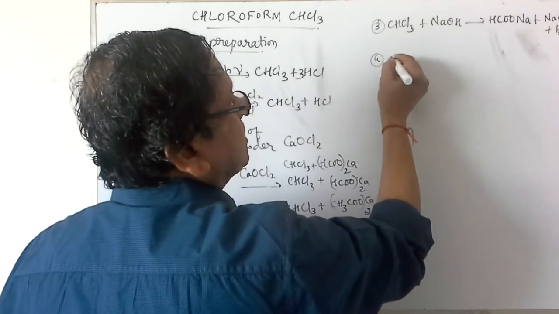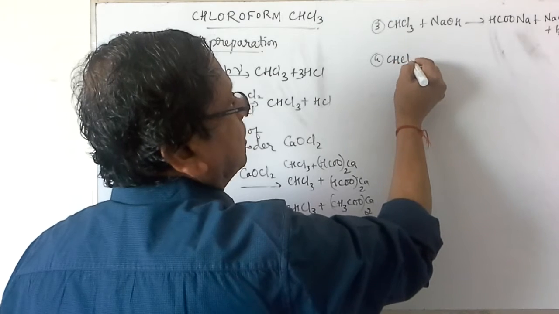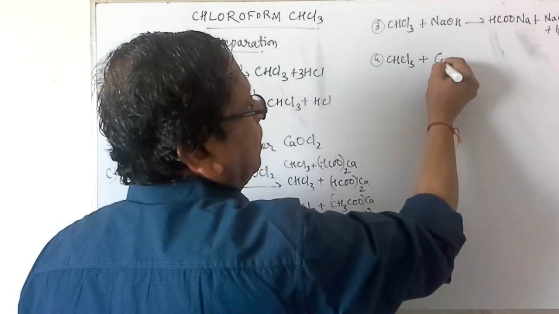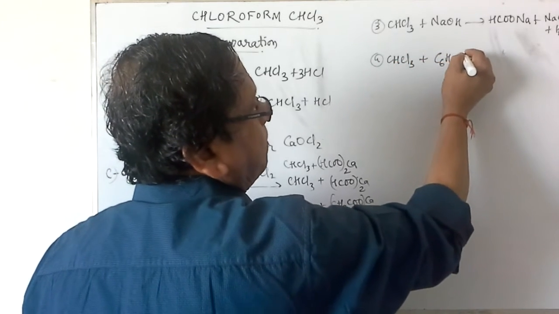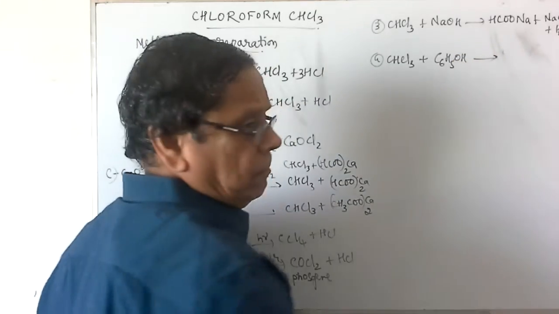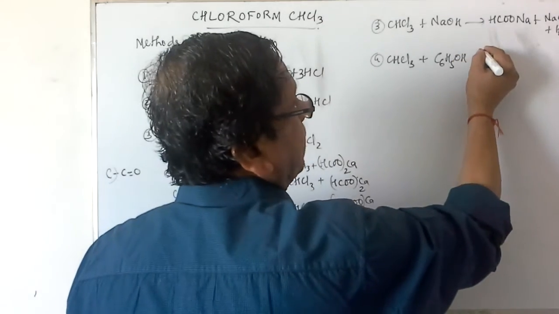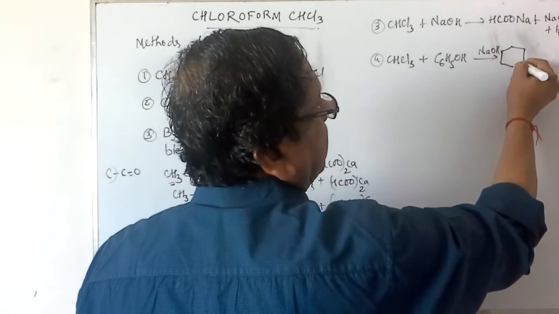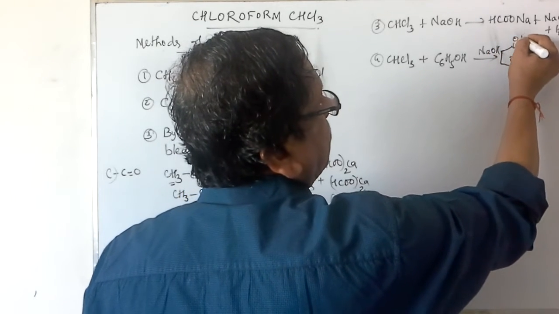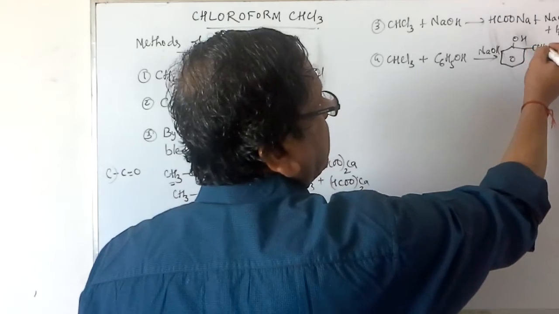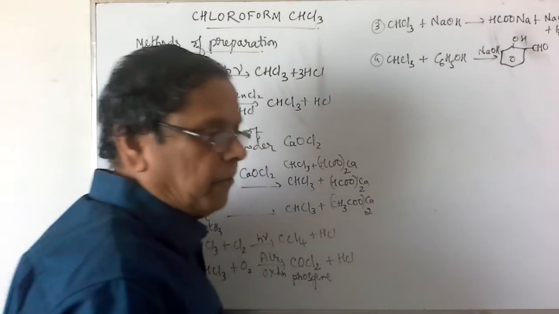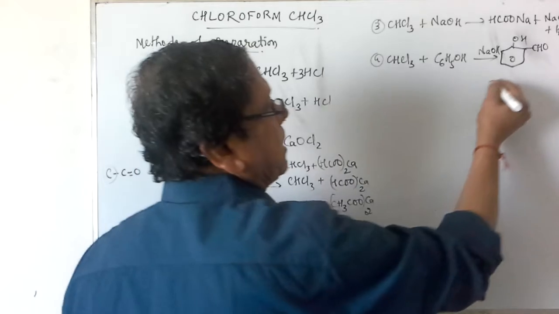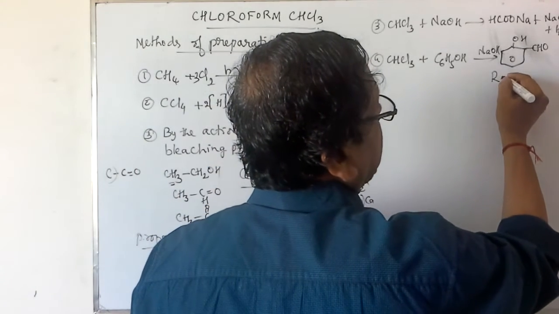The next reaction is when this chloroform is treated with phenol, C6H5OH, in presence of NaOH, it gives rise to salicylaldehyde, C6H4(OH)CHO. This type of reaction is named the Reimer-Tiemann reaction.